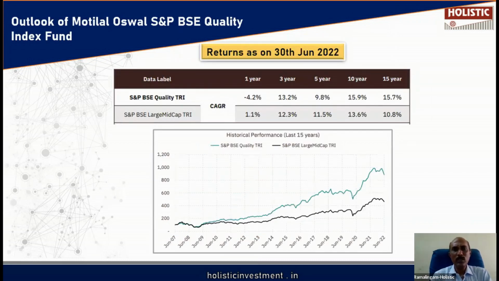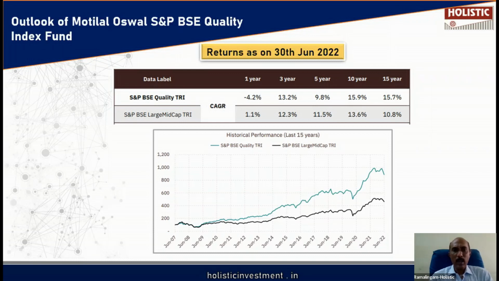Then in the last 1 year, this index has delivered -4%. Last 3 year average return is 13%. Last 5 year return is 9.8%. Last 10 year return is 15%. So being an equity fund, this fund can be volatile in the short run, can give you negative returns also in the short run. However, in the long run, this fund can give you above average inflation beating return.